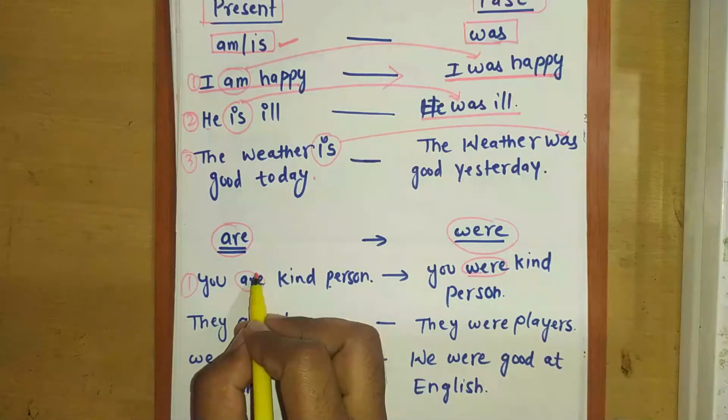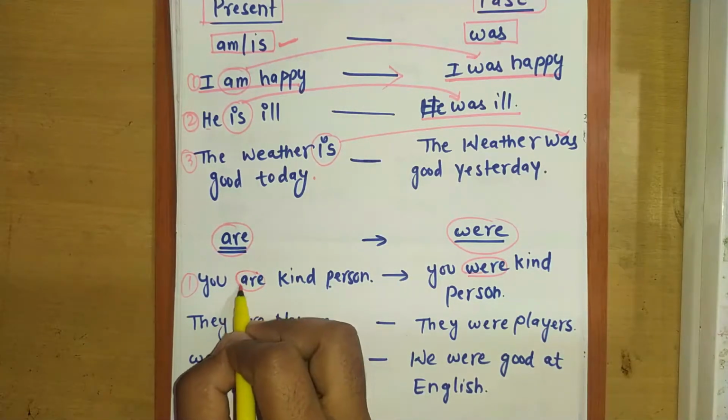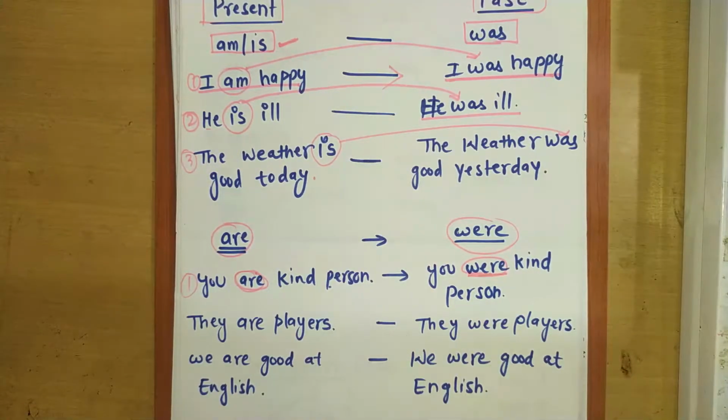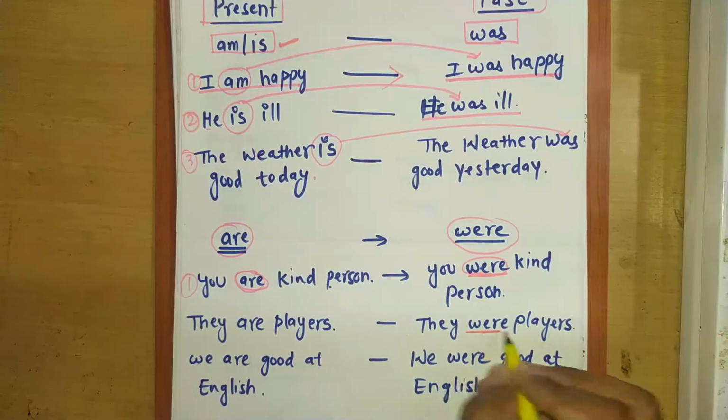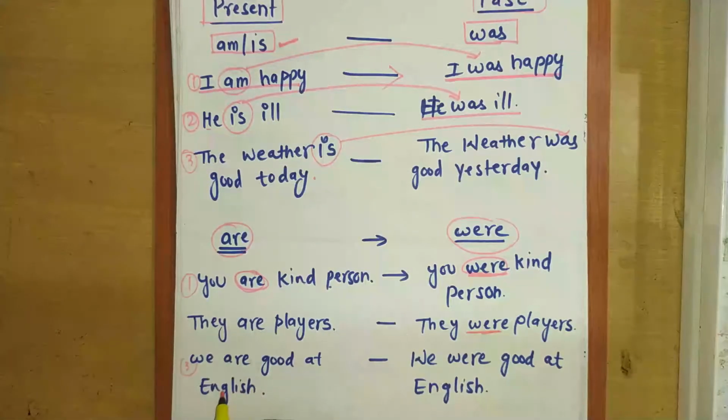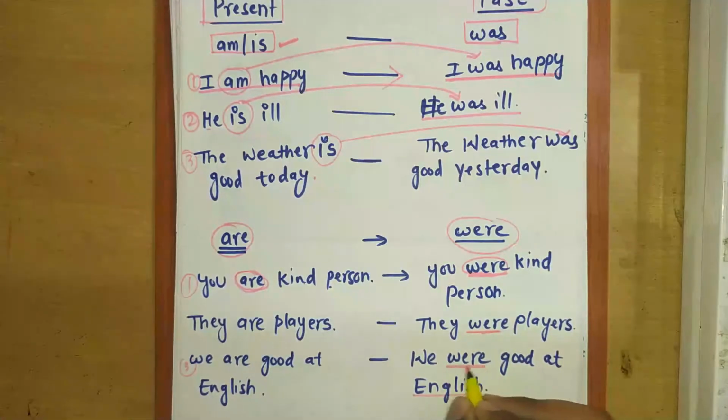See this thing, I have converted this are into were in case of past. Now the second sentence is they are players. They were players in the past. Now third sentence, we are good at English. We were good at English. It means in the past we were good at English.